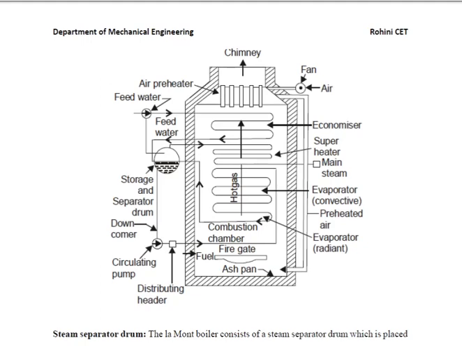Suppose you are combusting more coal, we get more heat. At the same time, if it is used for a single process only, the remaining heat will be wasted. Therefore, to prevent such heat loss, we have the economizer. The feed water comes through the economizer, where it is preheated, and is sent to the separator or storage drum. From the storage drum, the water flows to the evaporator, as shown in the diagram.